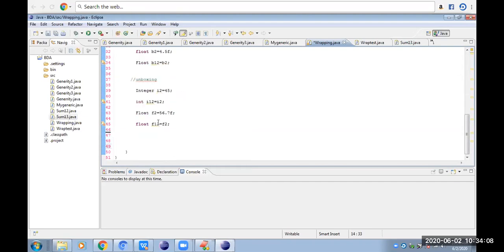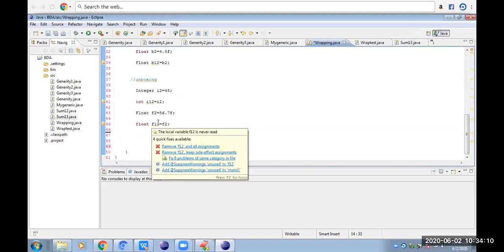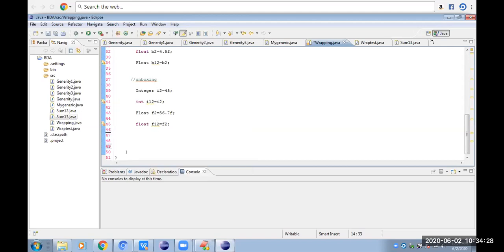Okay, this is briefly: whenever we have primitive values, how to convert those primitive values into objects, and whenever we have objects, how to assign the value of those objects to primitive values. For that process, we will take help of these wrapper classes.